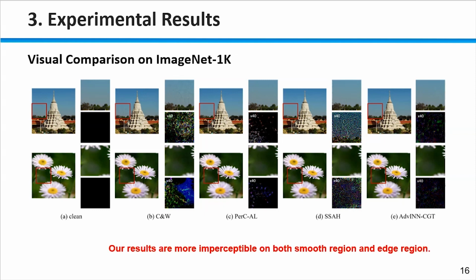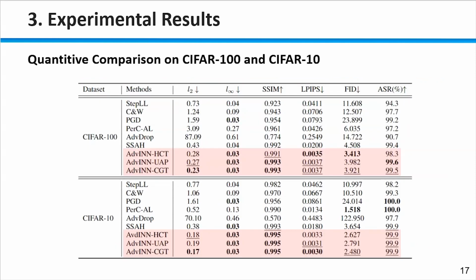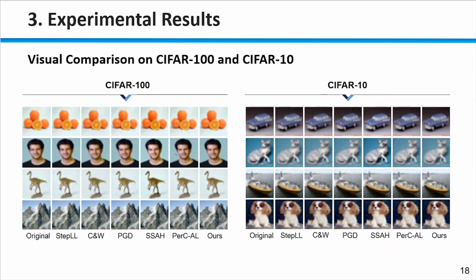We can observe that our results are more imperceptible on both smooth regions and edge regions. For detailed visual comparisons, please refer to our website and paper. We have also evaluated the performance of all comparison methods on the testing sets of CIFAR-10 and CIFAR-100, which can also support that our method generates more imperceptible examples than other methods. We repeatedly observe that our proposed method makes minor modifications on these two CIFAR datasets.